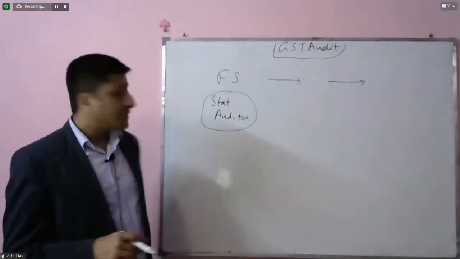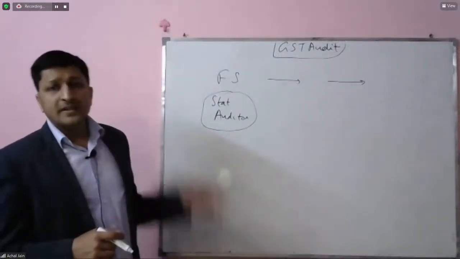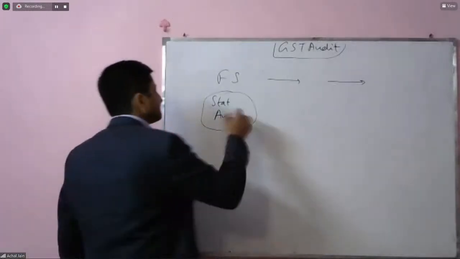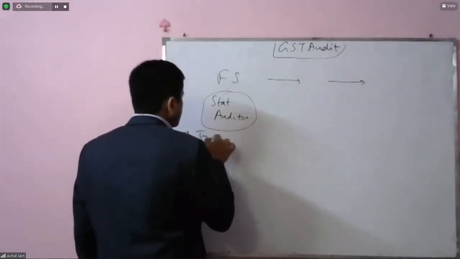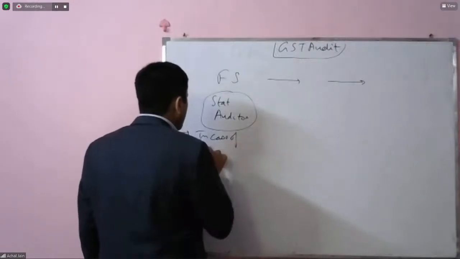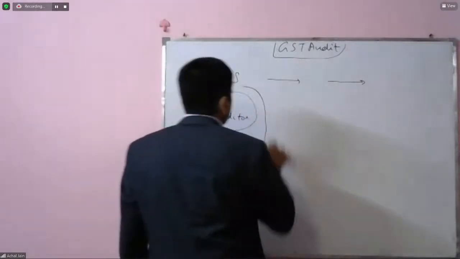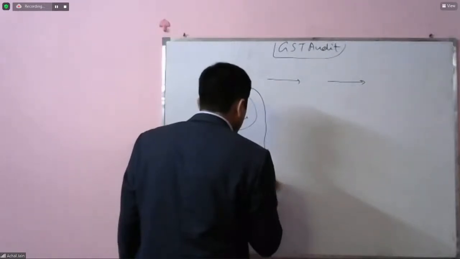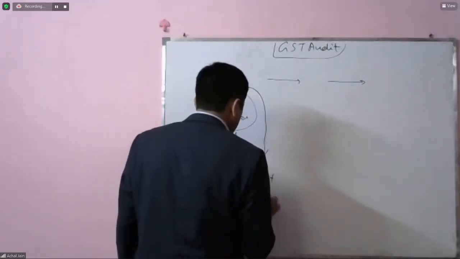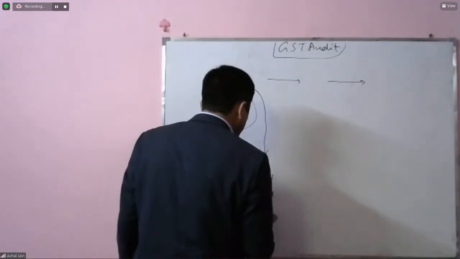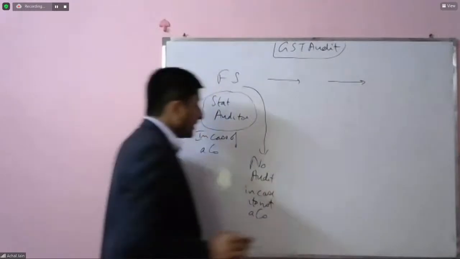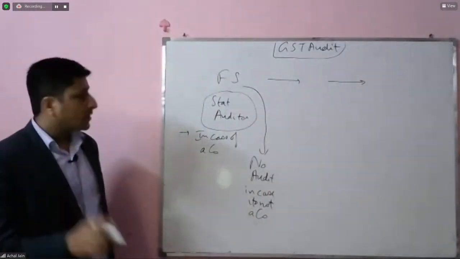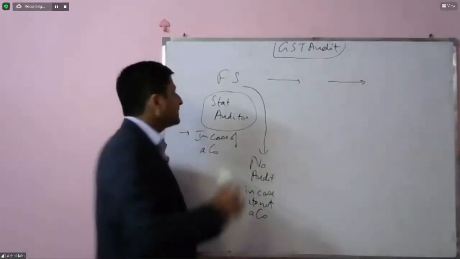Audit of financial statements, which may be performed by the statutory auditor or may not be performed, or no audit in case it's not a company. So in case it's not a company, there is no audit. Okay.